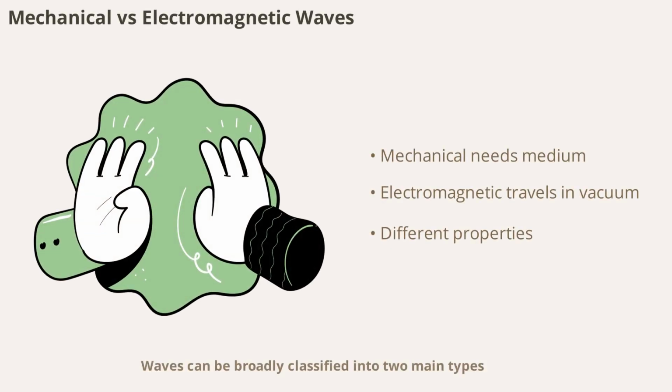Waves can be broadly classified into two main types: mechanical and electromagnetic. Mechanical waves, like sound or water waves, require a medium, such as air, water, or a solid, to travel through. In contrast, electromagnetic waves, like light or radio waves, do not need any medium and can travel through the vacuum of space. This distinction is crucial because it explains why we can see sunlight from the sun, even though space is a vacuum, but we cannot hear sounds from space. Each type of wave has unique properties and plays different roles in our daily lives.